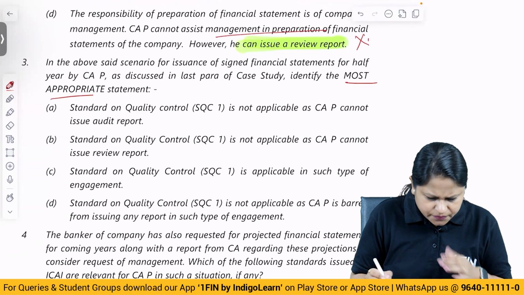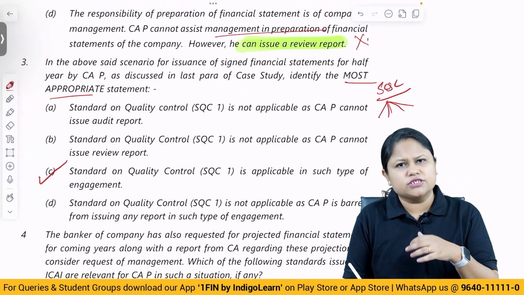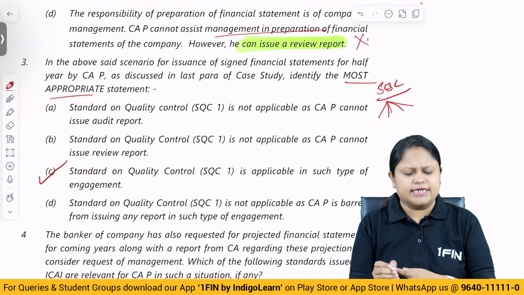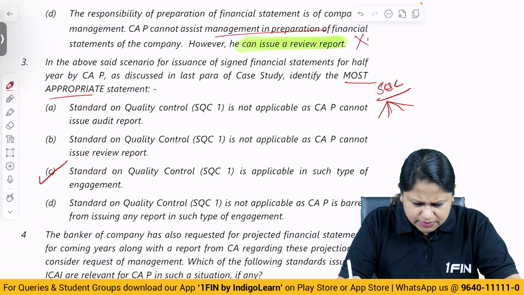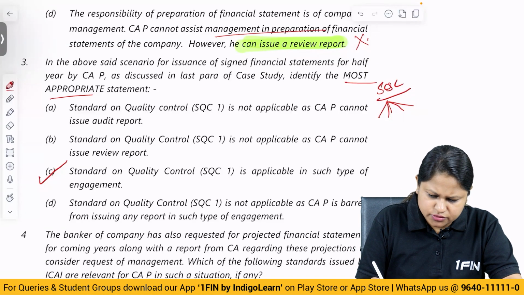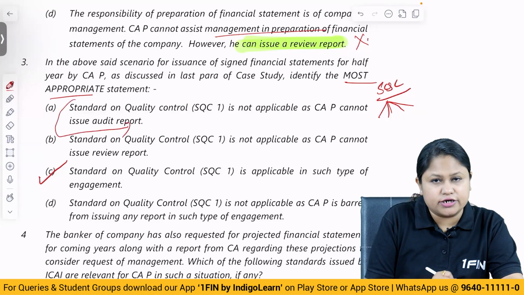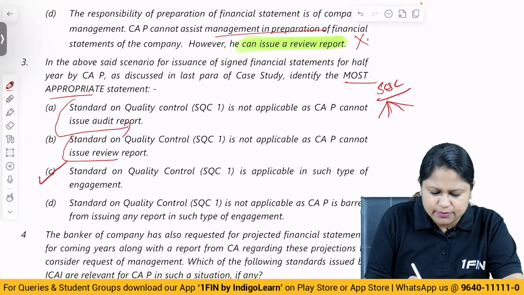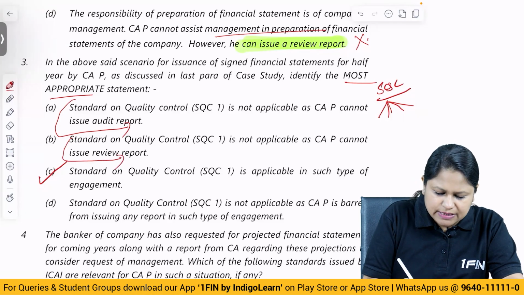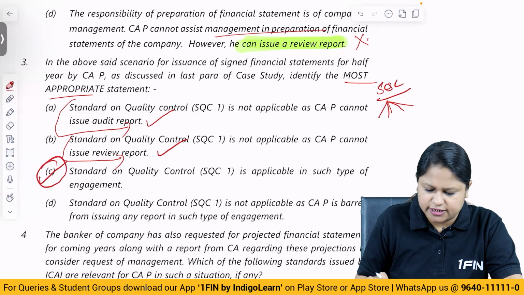It is applicable, no? Because SQC, if you look at it, is applicable to all engagements, whether it is assurance, non-assurance, review, reasonable assurance, any. So the answer has to be that it is applicable. In the last paragraph, he is doing a compilation engagement. Here they are telling SQC is applicable only if it is audit, wrong. SQC is applicable only if it is review, wrong. Though it is applicable to audit and review, it is also applicable to such engagement. So the answer has to be C, most appropriate.